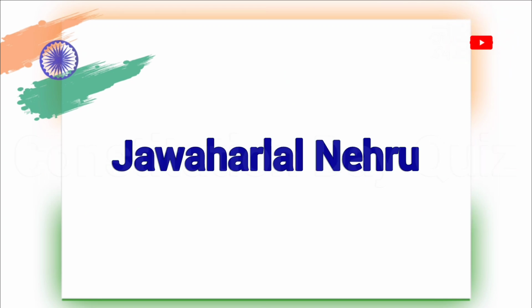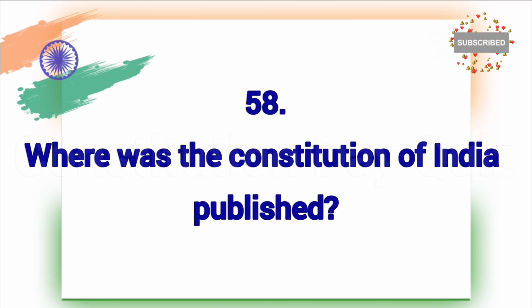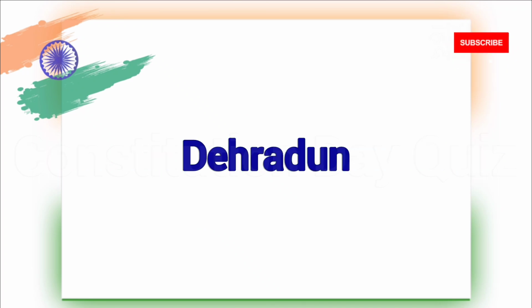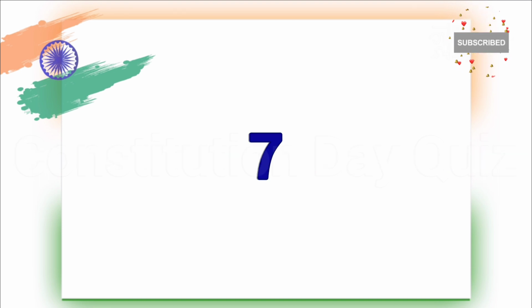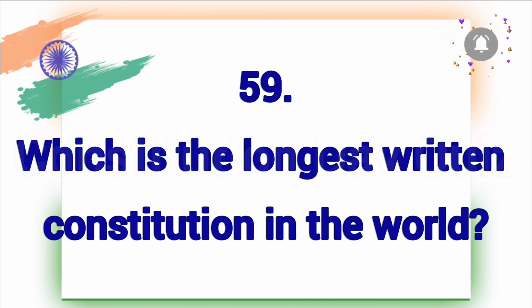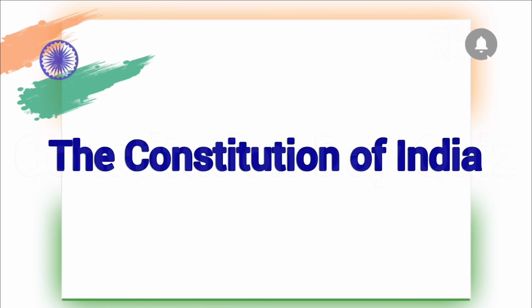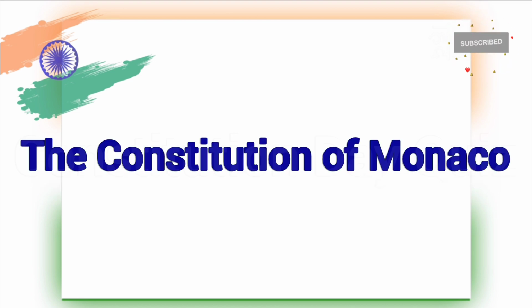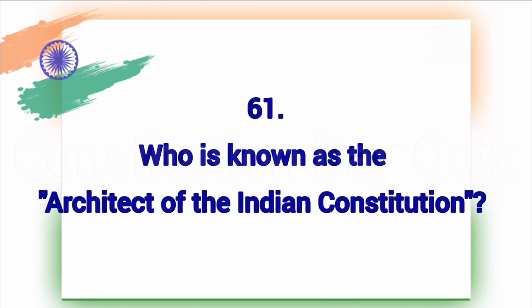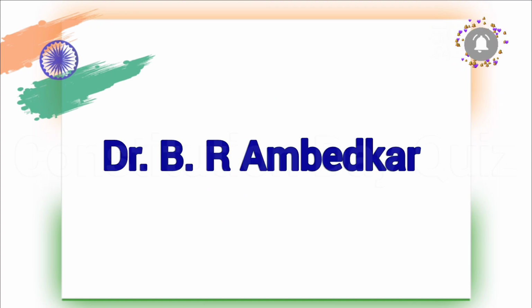Who wrote the preamble to the Indian Constitution? Jawaharlal Nehru. Where was the Constitution of India published? Dehradun. The Constitution Drafting Committee of India had dash members. 7. Which is the longest written constitution in the world? The Constitution of India. Which is the world's smallest constitution? The Constitution of Monaco. Who is known as the architect of the Indian Constitution? Dr. B.R. Ambedkar.